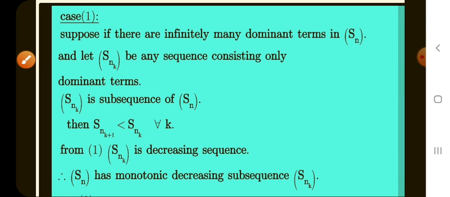First we take a sequence S_n. We let S_n have some dominating terms. We take all dominating terms as a subsequence. From all the dominating terms, one element is the dominating term over the remaining dominant terms. So we let the first term be the dominating term among the remaining dominant terms. If the first term is dominating, then the remaining terms are less than the first term. That means it is a decreasing sequence. Decreasing means S_nk is a monotonic sequence. Therefore S_n has a monotonic decreasing subsequence.